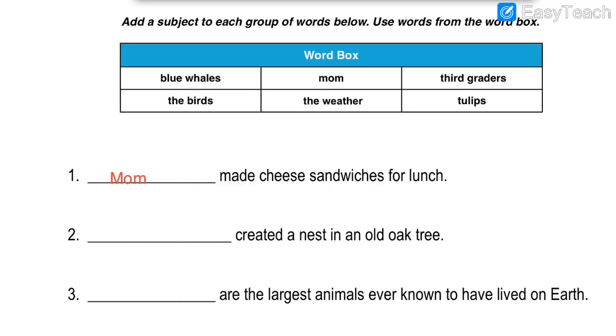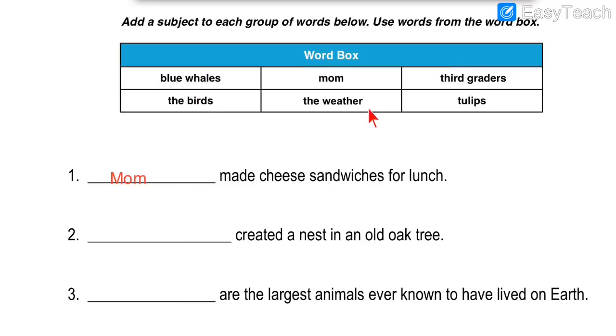Let us read number 2. Dash created nest in an old oak tree. See, dash created nest. So who creates nest? Yes, the nest is the house for the birds. Birds live in the nest. We all know that. And what is an oak tree? Oak tree is a very big tree with large leaves. So oak is a very large tree, and we know that the birds create nest.